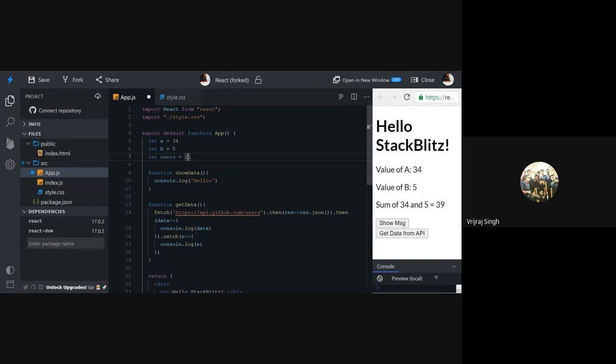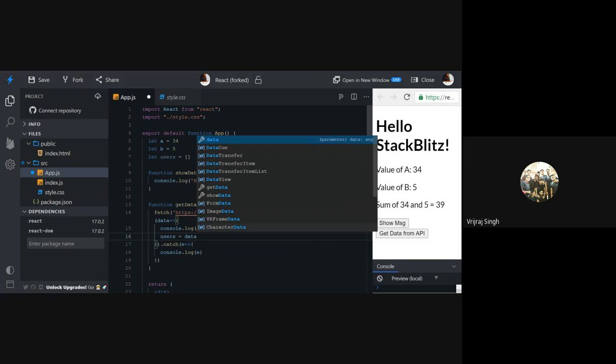This is a default blank array, and in general, whatever we did for Angular and Vue, we created a default array and then passed the data, like users equal to data, but we cannot do that directly in React.